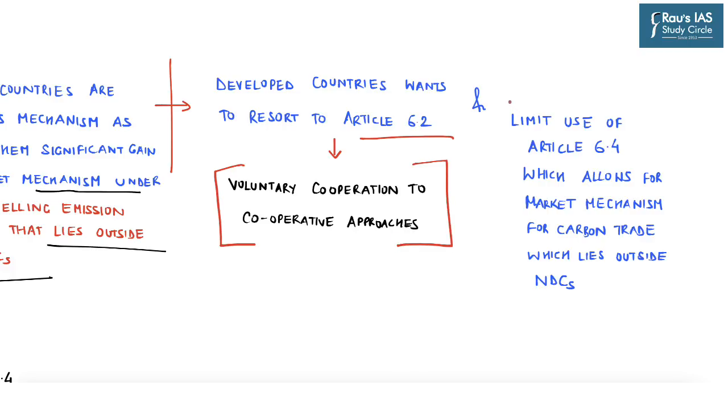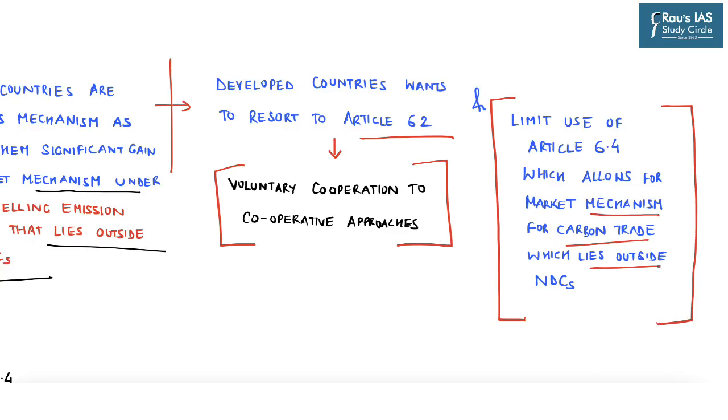Also, the developed countries want to limit the use of Article 6.4, which allows for a market mechanism for carbon trading which lies outside NDCs. So these are some of the contentious issues on which the developed countries are against the use of Article 6.4.